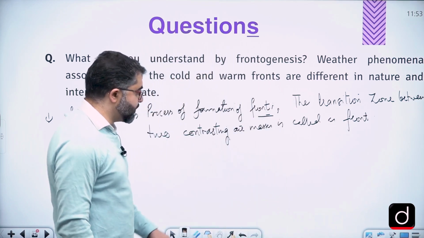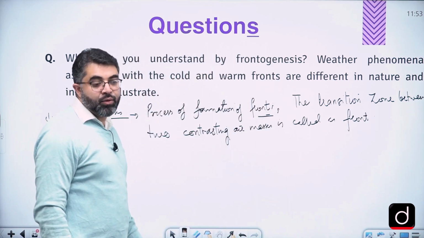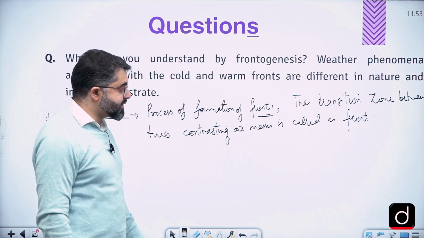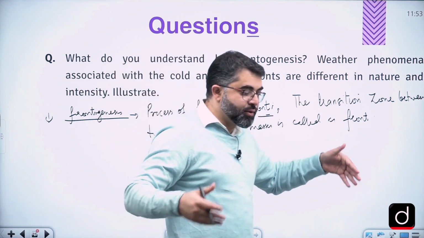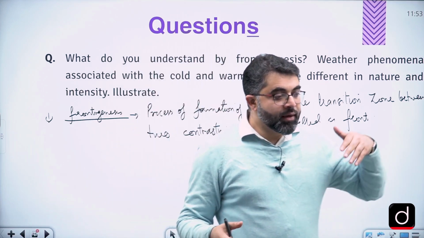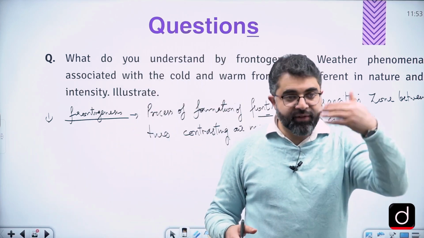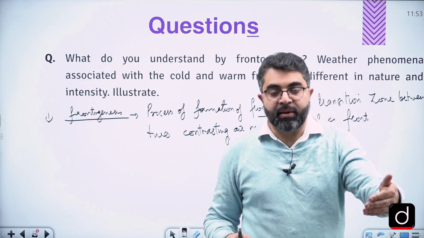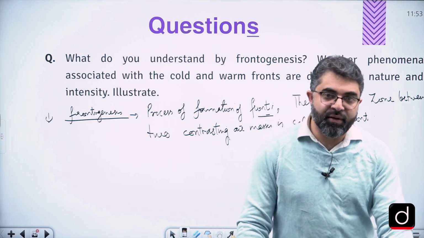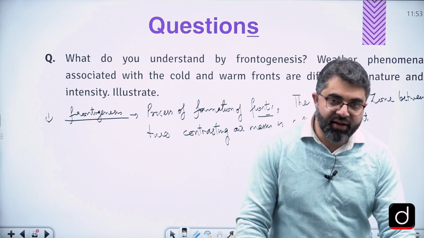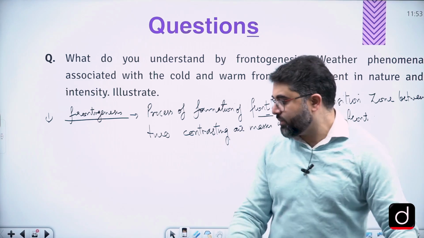The transition zone or the boundary between two contrasting air masses is called a front. Sometimes you get this question where the answer is incomplete without two definitions. So first, we have mentioned frontogenesis; we need to go one step further and explain what a front is, and it's easy.